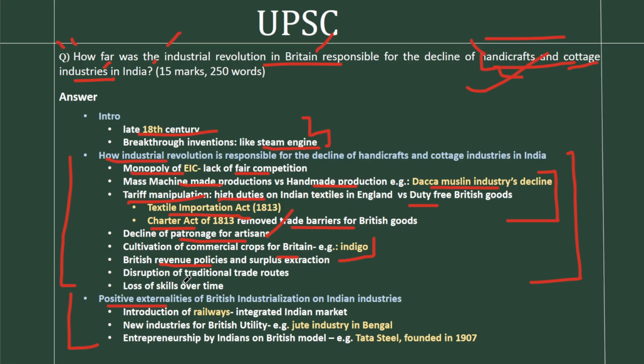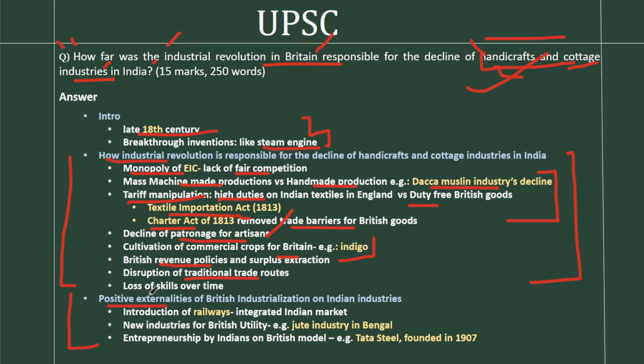And the next reason is disruption of traditional trade routes. Indian handicrafts and cottage industries had traditional networks, something like the Silk Route or the Indian North-South Corridor, and these routes were disrupted by the British forces in their favor.